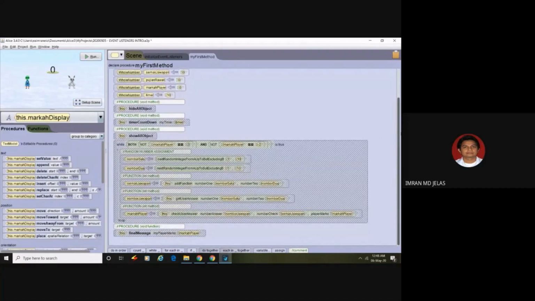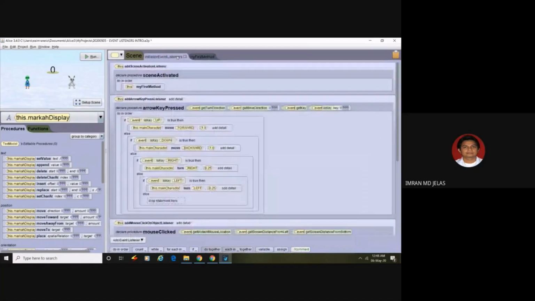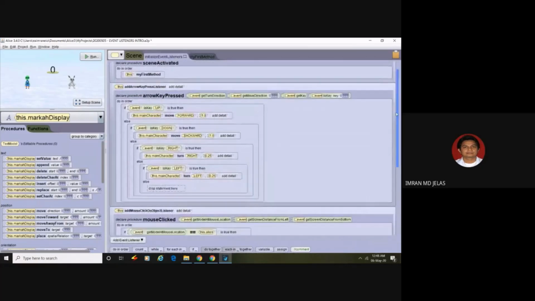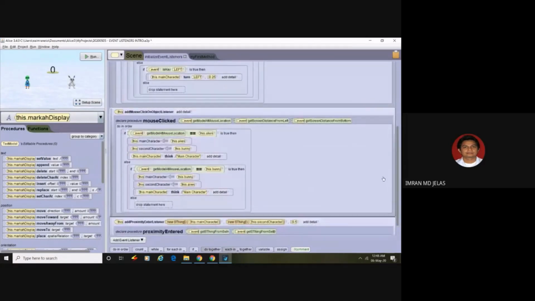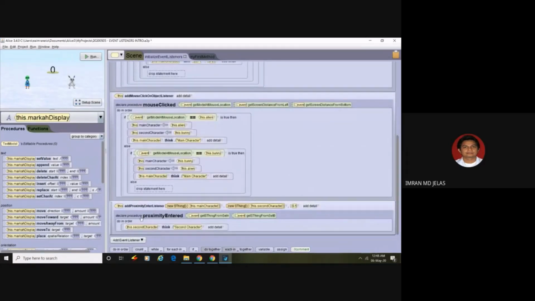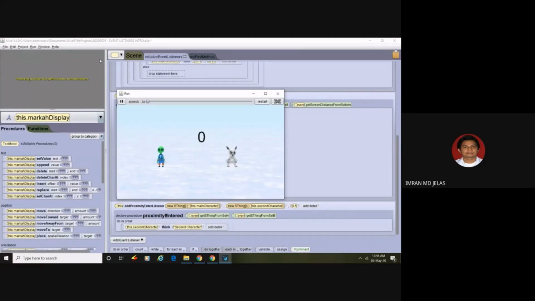We already added event listeners based on arrow key press, mouse click, and also proximity enter. So let's try to run this one just to check what we have done in the previous class.